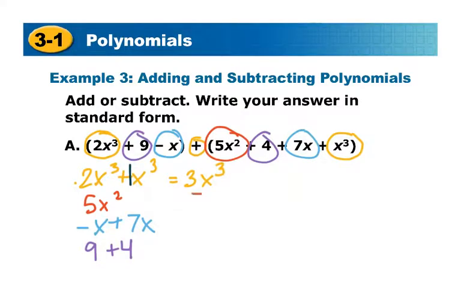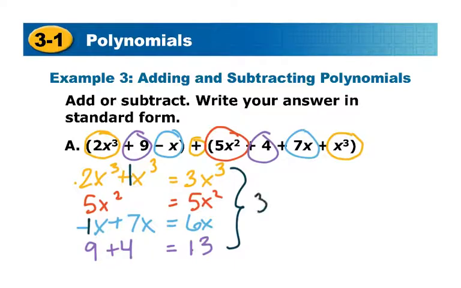So if we put all these together, 2x cubed plus 1x cubed means that we have 3 of them. The 5x squared doesn't have anything that it combines with, so 5x squared is its own. We also have a negative 1x and a 7x, so we're going to end up with 6x. And then the last value is 9 plus 4, or 13. So in total, if we are going to add or subtract, in this case add, we're going to end up with the sum of 3x cubed plus 5x squared plus 6x plus 13.